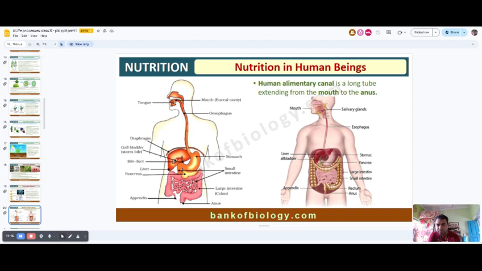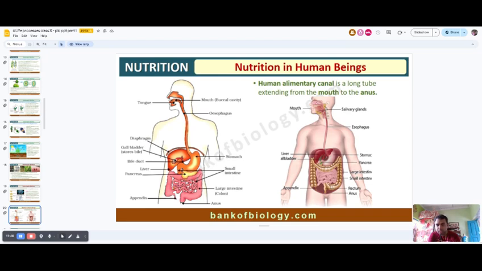And in the mouth, the amylase enzyme is present, and amylase enzyme partially digests the carbohydrate type. The stomach digests protein type of food, and the mouth contains amylase, which partially digests the carbohydrate type. And here you can see the liver and bile. The liver releases bile, and bile is stored in the gallbladder. And this gallbladder transports the bile into the small intestine.